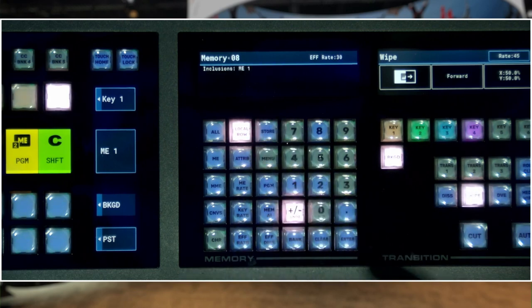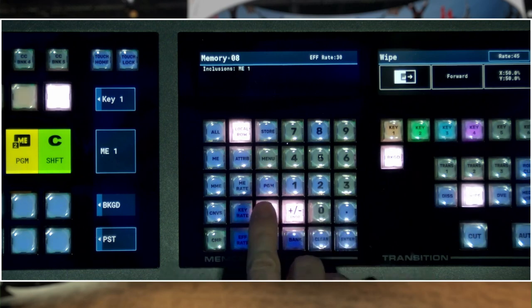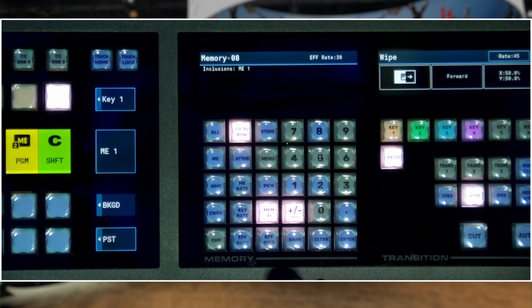But when we're recalling, this becomes an override mode. So now when program is selected, it will ignore the mode that was stored with the memory, and it will force it to the program side of the ME. Or it would force the use of memory AI and recall that memory, but place it into preview and reordering keyers to find the resources. There's a whole video about memory AI if you want to learn more about it.